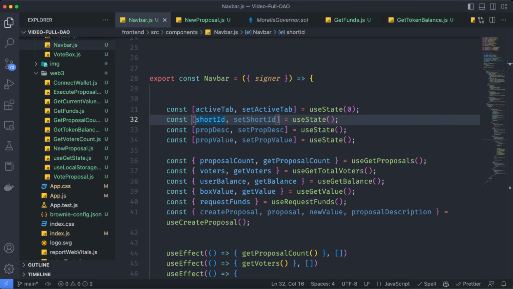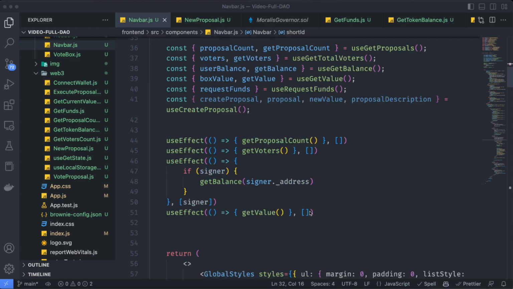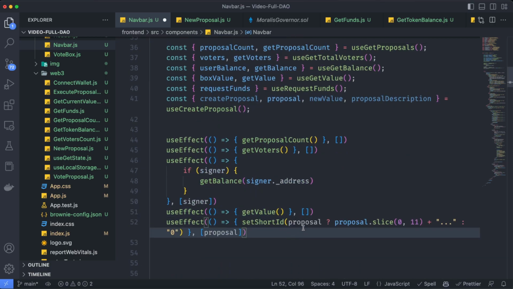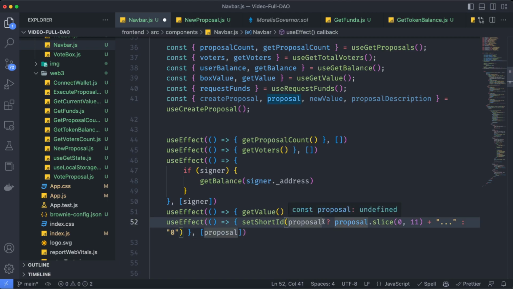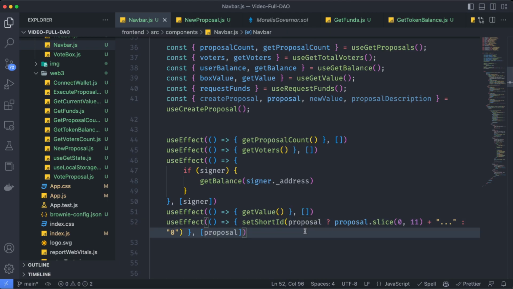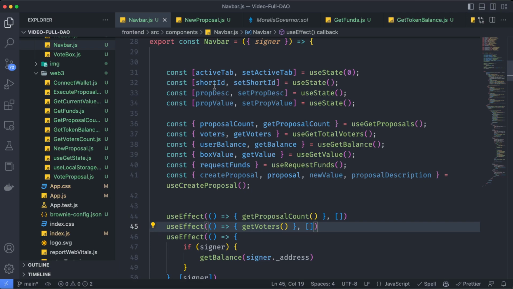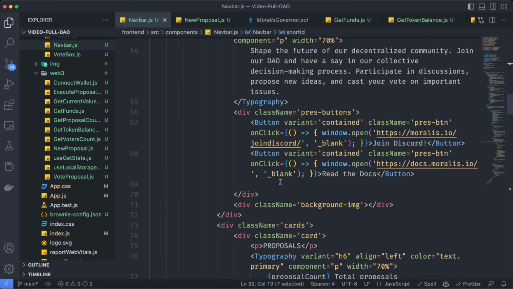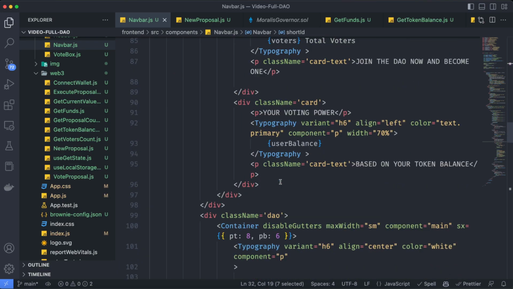and we want to format this to something more readable on the front end. So I'm going to create a new useEffect down here, which is going to take that proposal and is going to format it in a better way. And this is going to change each time that proposal also changes. Now we can use this shortID over here on the proposal section.